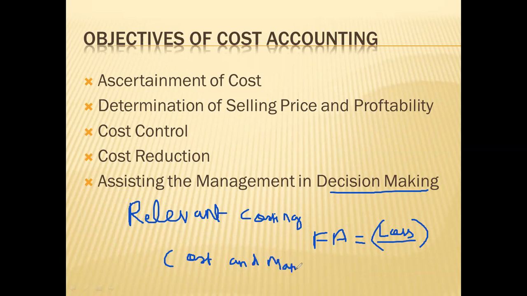For deciding whether to discontinue or continue the production of a product, you will have to do cost and management analysis properly. By only reading financial statements, if it shows a loss, as a management you cannot take big decisions whether to close down the business or not. You will have to apply cost and management accounting principles. Sometimes financial accounting may show a loss, but proper cost and management analysis will show a profit.